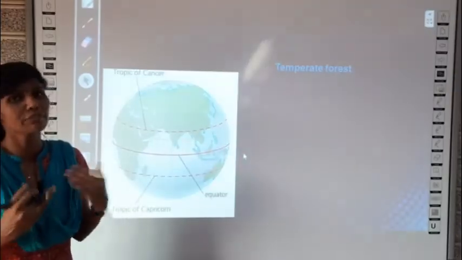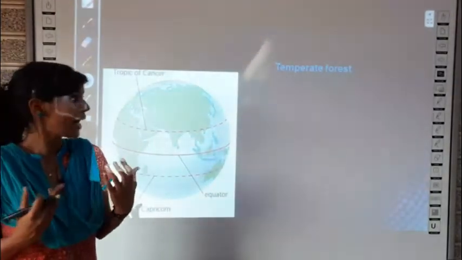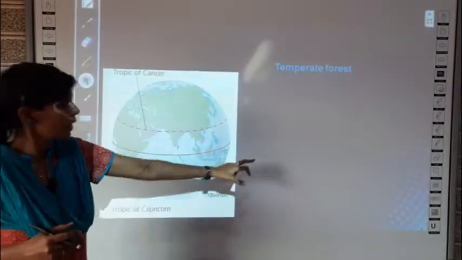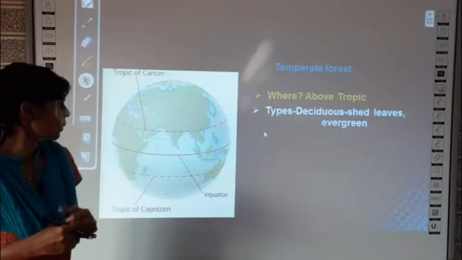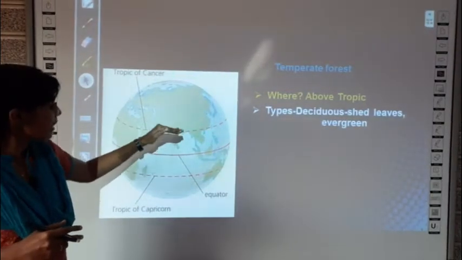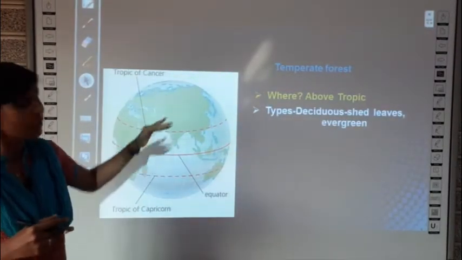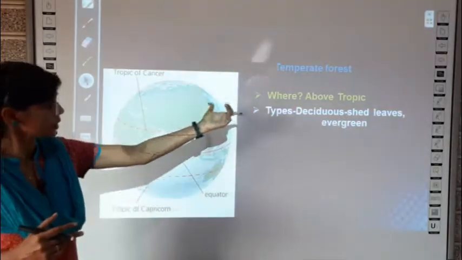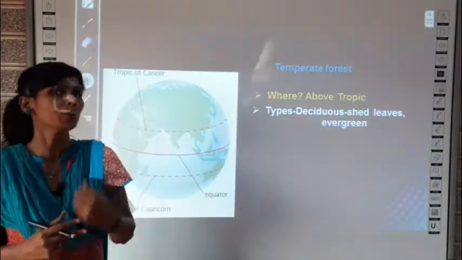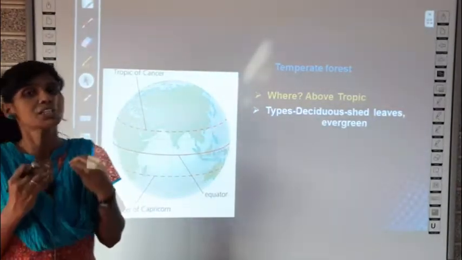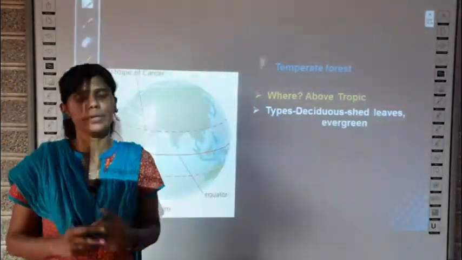Mainly these classifications are all based on where this type of forest is present. What about temperate forest? It is found above the tropic region. So above the tropic regions only you can find the temperate type of forest, and these temperate forests are again of two types called deciduous forest and evergreen forest.